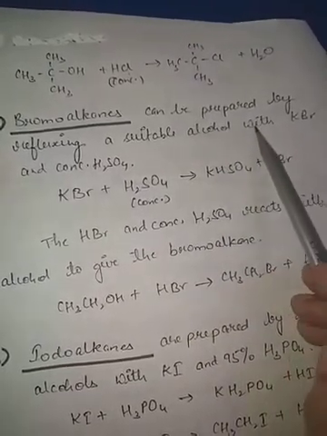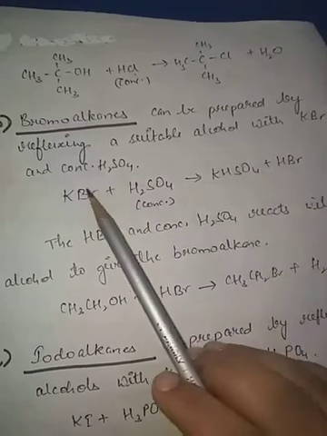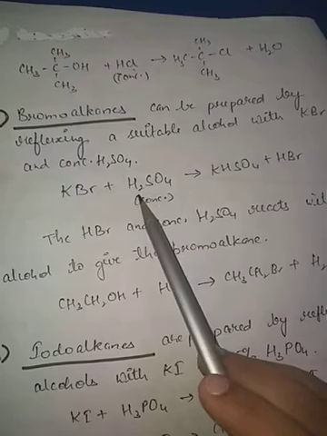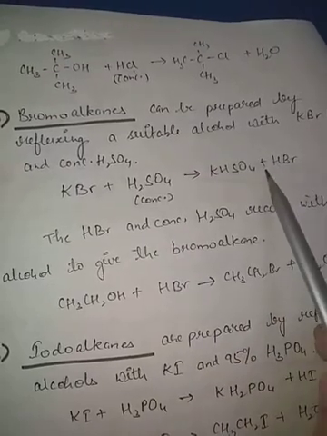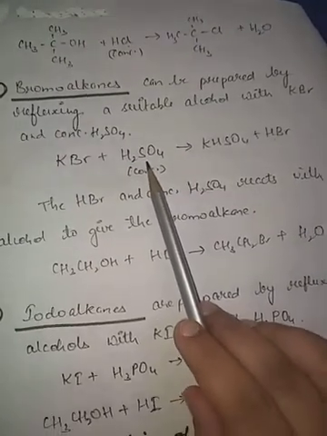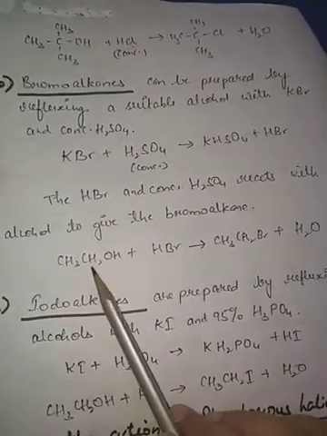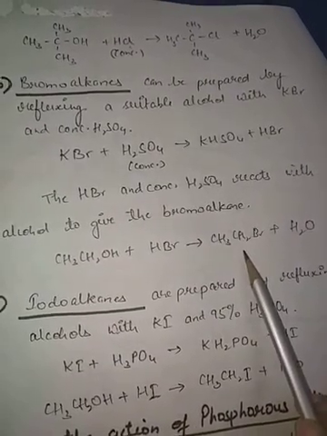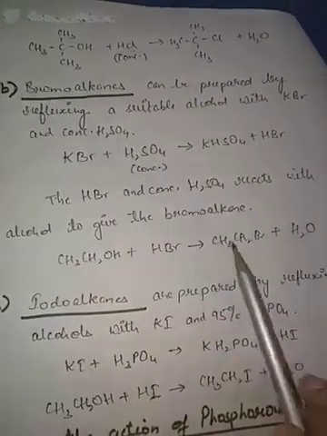Alcohol will combine with KBr and conc H2SO4. KBr and conc H2SO4 will combine to form HBr. Okay, this HBr and conc H2SO4 will react with alcohol to form bromoethane. So bromoethane is formed like this.